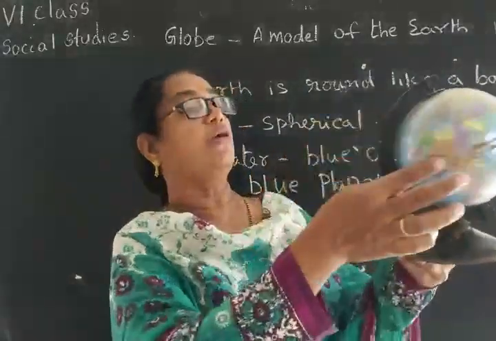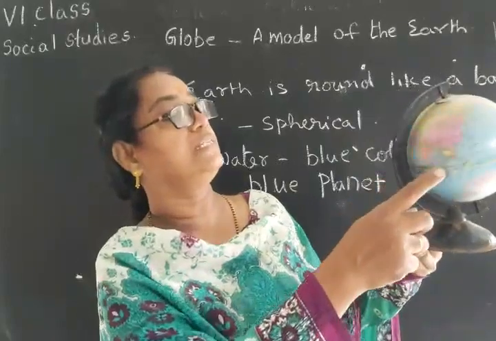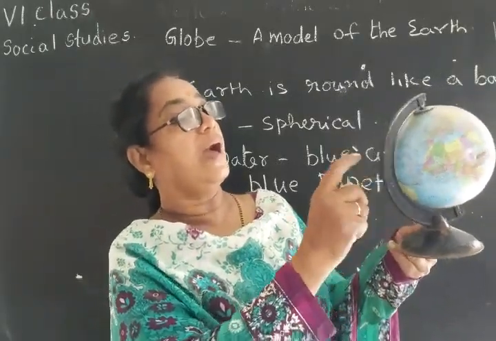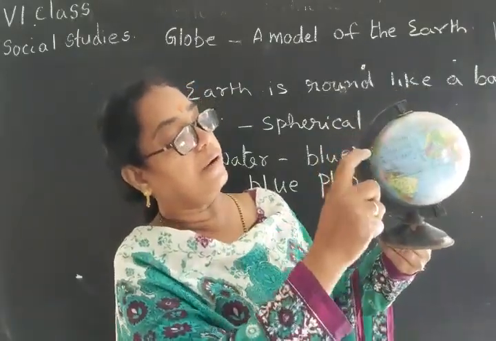And if you observe the globe, what can we find out? The blue color is oceans and seas, and the other color is the land part. And on the land part we can see land, water.